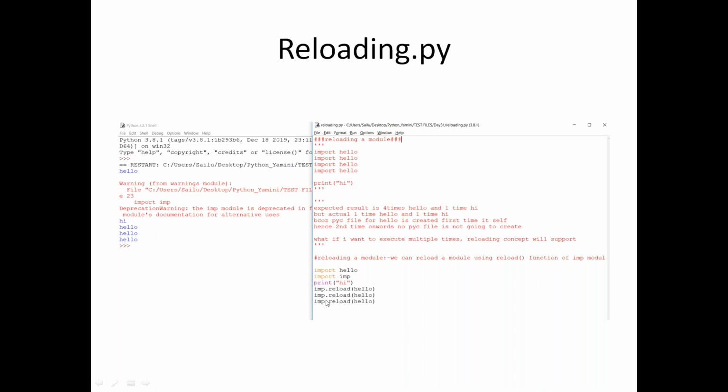So hello again. Since I use reload hello a second time, the second time hello will be there, and the third time I want it re-executed, so the third time it will execute, and the fourth time I want it, so the fourth time it will execute. That is the reason you can see hi the number of times hello you mentioned.